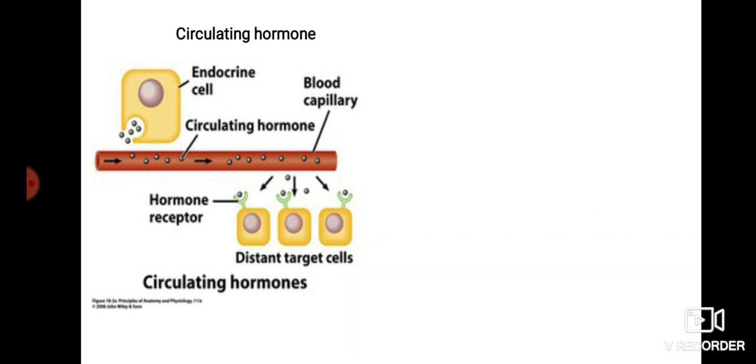So these hormones are circulated by the blood and transported to a target cell, where they attach to the hormone receptors.